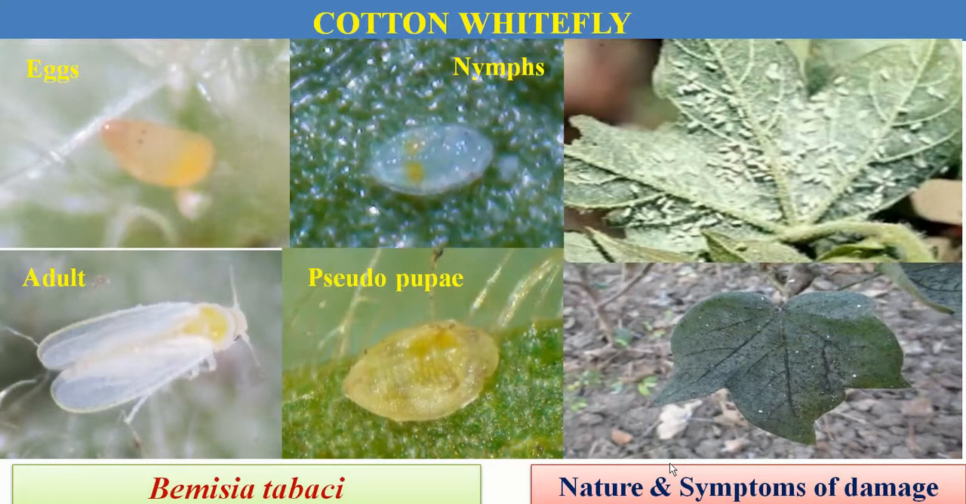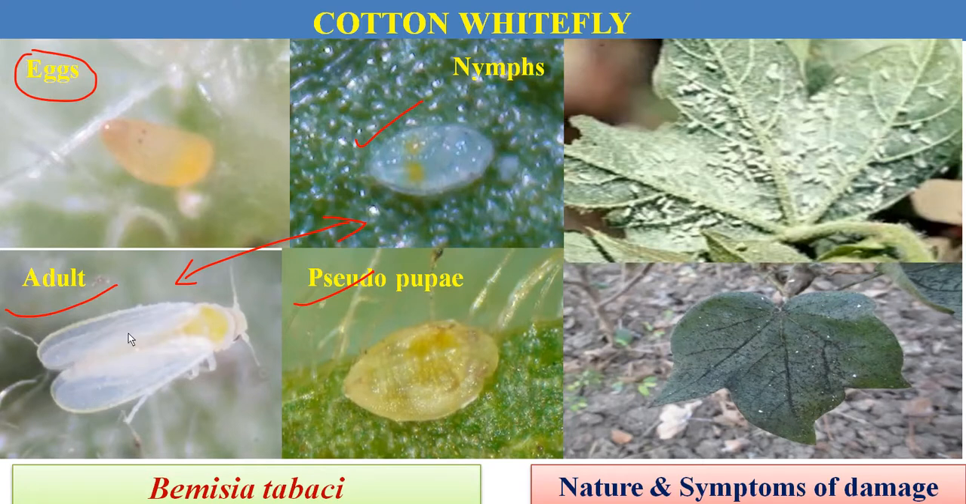Then next one is cotton whitefly. Here there are four life stages. These are the eggs, then nymph, then pseudopupa and the adult. The nymphs and adult both are damaging stages. Here the nymph is a crawler in appearance. Then how do these nymphs and adults actually feed in the cotton crop?